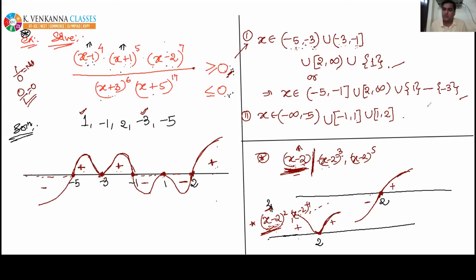So I have not to include -3 in our answer. So this is the final answer. Yes, or you can write it as, by combining these two intervals, see, -1 to 1 and 1 to 2. So I can combine this and I can write minus infinity to -5, union -1 to 2. -1 to 2. 1 has been included. So that is the final answer.